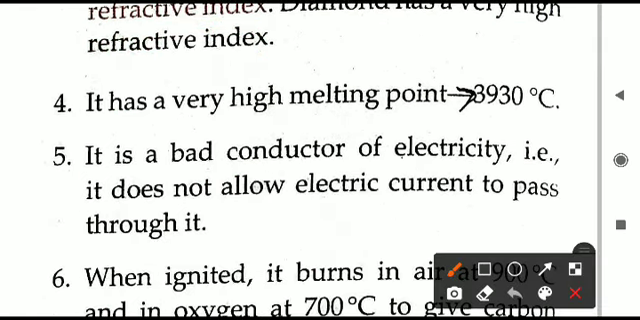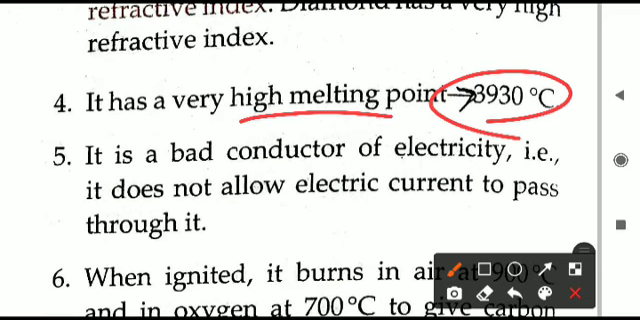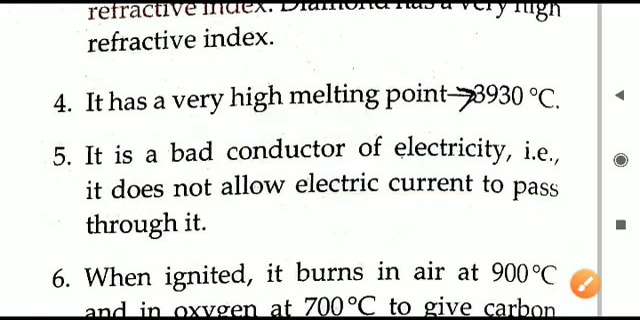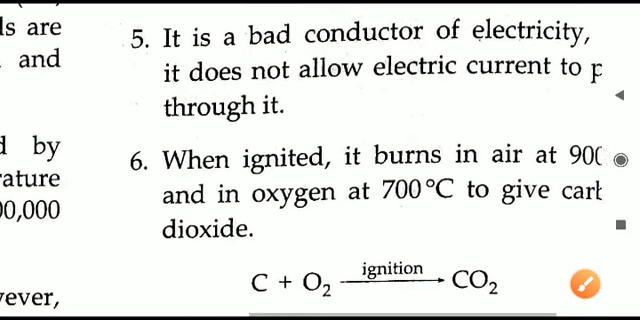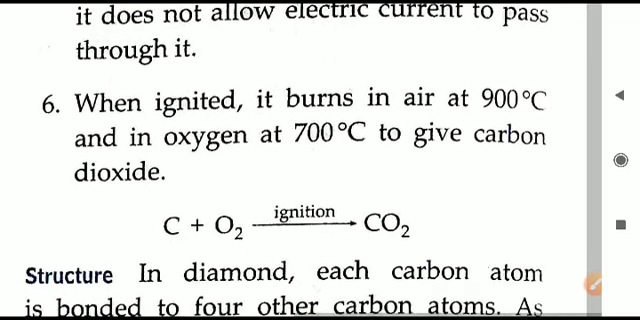The melting point of diamond is around 3930 degrees Celsius, which is a high melting point. Diamond does not conduct electricity; it is considered a bad conductor of electricity. No electric current will pass through it, provided it is not wet. It should be dry.